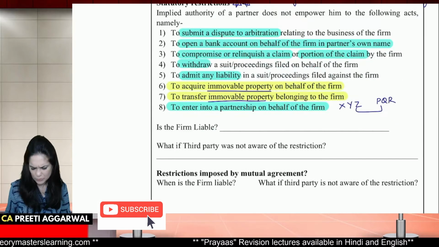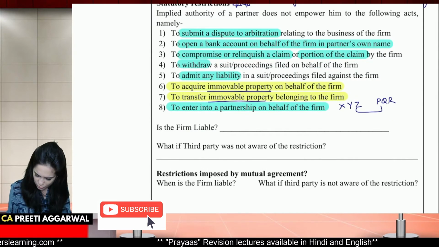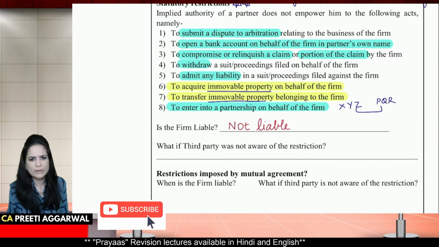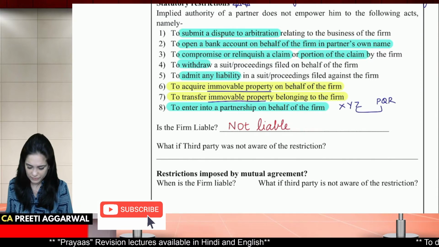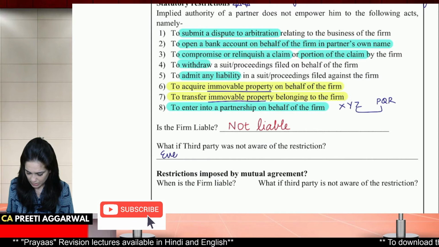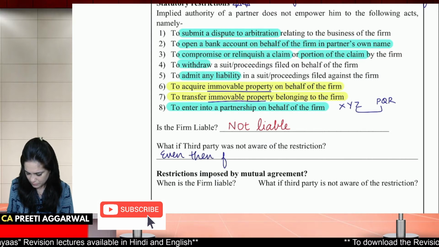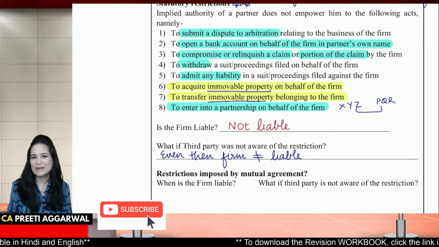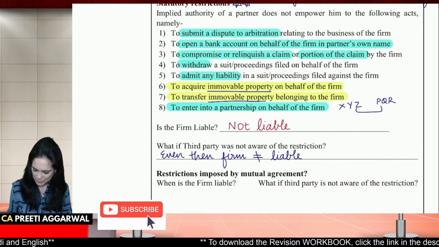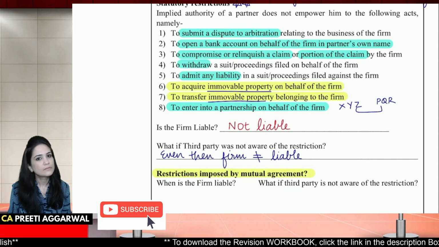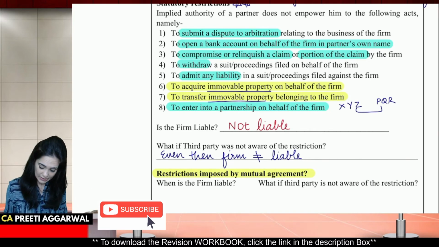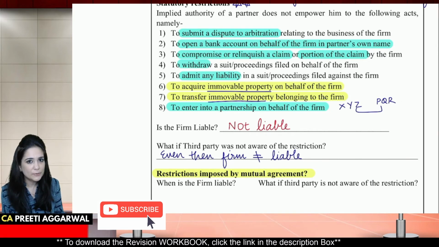Is the firm liable to the third party? No, the firm is not liable. Why? Because you're supposed to know about these restrictions. What if he is not aware of these restrictions? Even then, the firm is not liable because you're supposed to know about them. However, what about the restrictions imposed by mutual agreement? We have mutually agreed upon those restrictions. See, in that case, you have to inform the third party. Otherwise, how will he come to know about it?